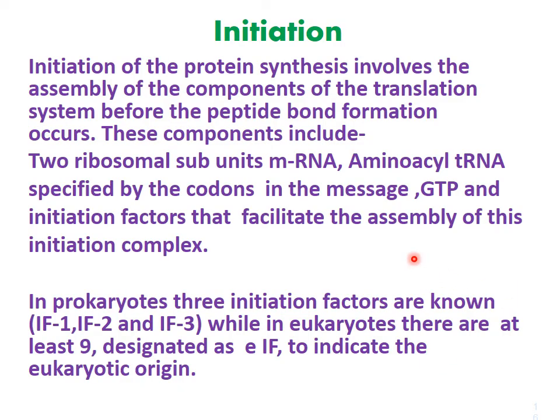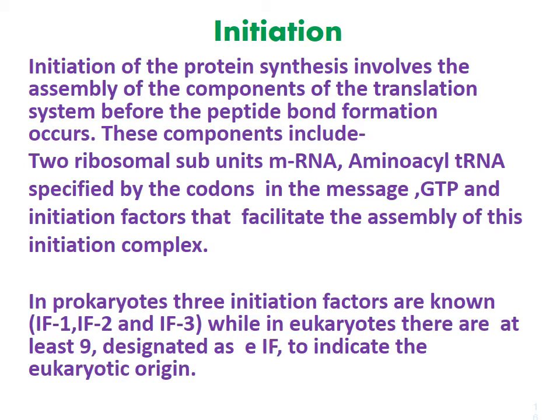Synthesis involves the assembly of components. First we assemble all the components: the two ribosomal subunits, messenger RNA, amino acid transfer RNA with specific codons, GTP and some initiation factors, and the initiation complex is assembled. In prokaryotes, three initiation factors are known: initiation factor 1, initiation factor 2 and initiation factor 3. This is a difference between prokaryotes and eukaryotes: prokaryotes have only 3 initiation factors, whereas eukaryotes have 9.